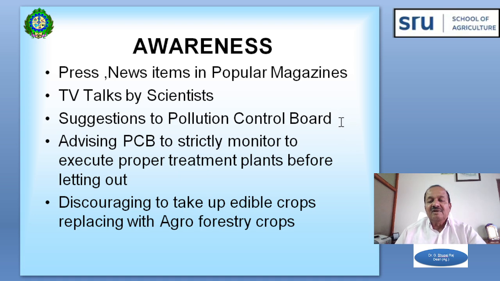The Pollution Control Board has to take care of this. They have to take stringent measures. If we take care of the first point itself, we can avoid the pollution of the Musi River water. We have advised the Pollution Control Board to strictly monitor and ensure proper treatment plants before letting out. And we are discouraging farmers from taking up edible crops and advising them to replace them with different types of fiber and agroforestry crops.